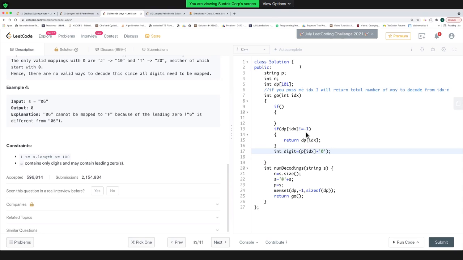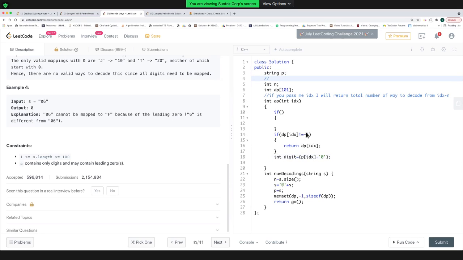So let's say my string is 1, 2, 3. If I find the first character, it is 1. If I subtract 0 from it, I'll get an integer 1. Subtracting 0 from a digit gives an integer, because a character is basically an ASCII value. The ASCII value of character 1 is 49, and of character 0 is 48. After subtracting both, you get an integer. So I found the digit at the IDX index.